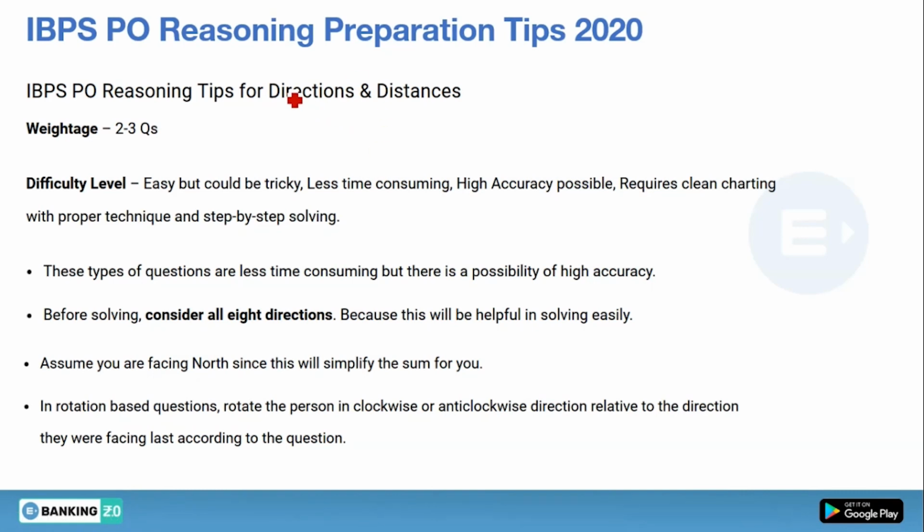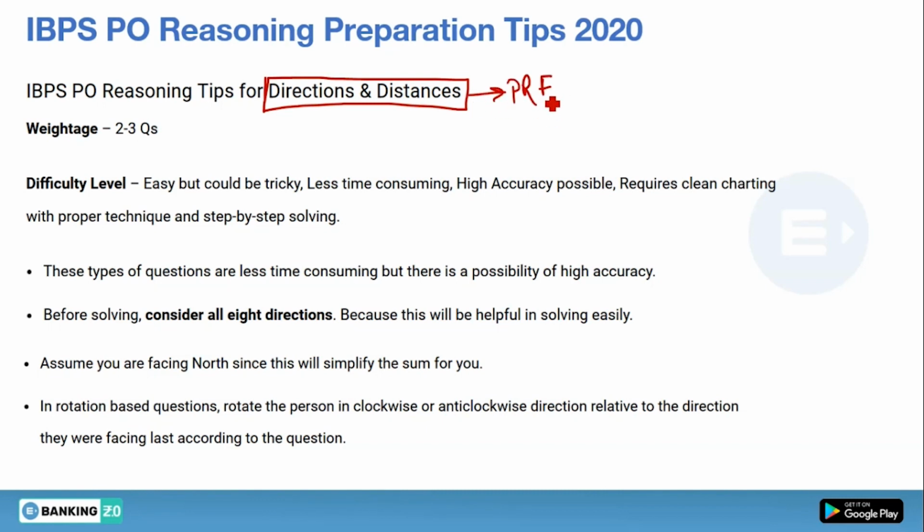Now we will talk about direction and distance. What do we mean by direction and distance? A puzzle or a paragraph will be given to you. On the basis of that paragraph, you need to tell which point is toward which direction of another point. This is known as direction, and where you need to find the distance between the 2 points. So these are the types of questions that generally come from direction and distance in the pre-examination.